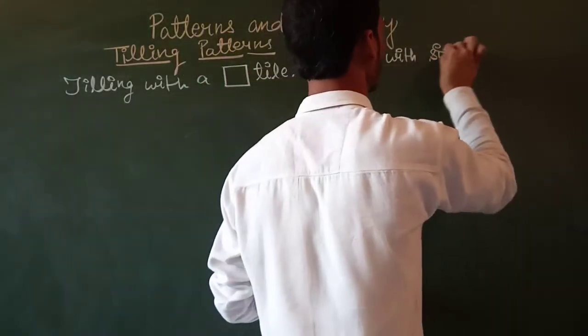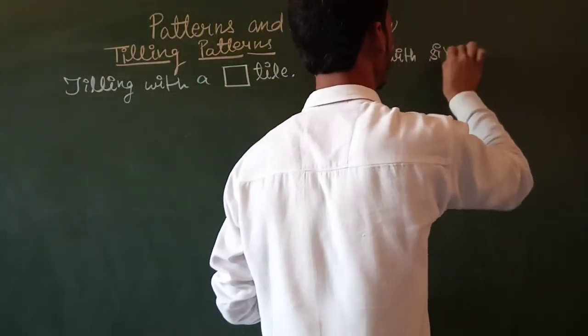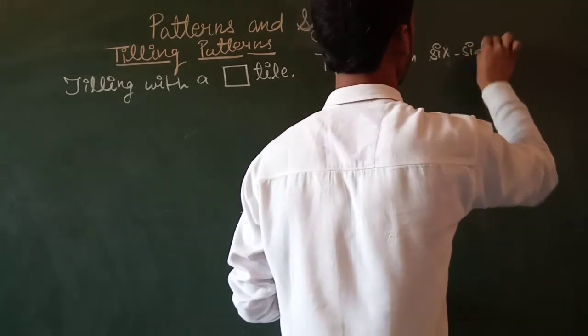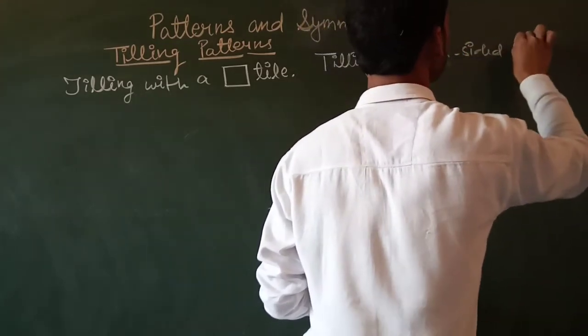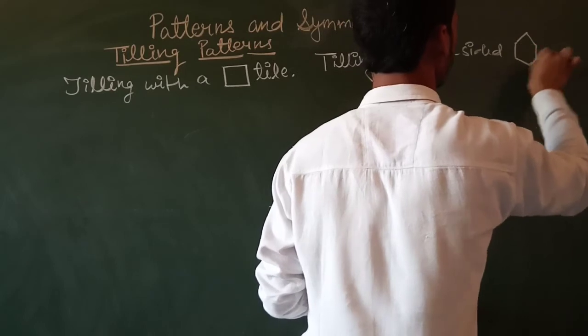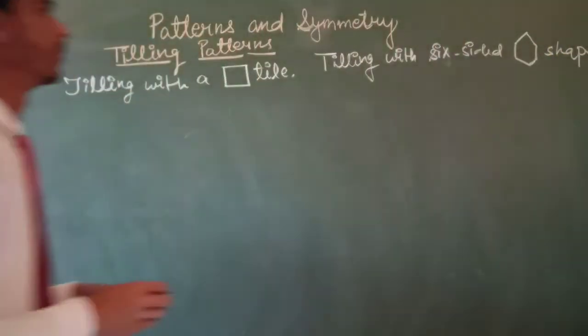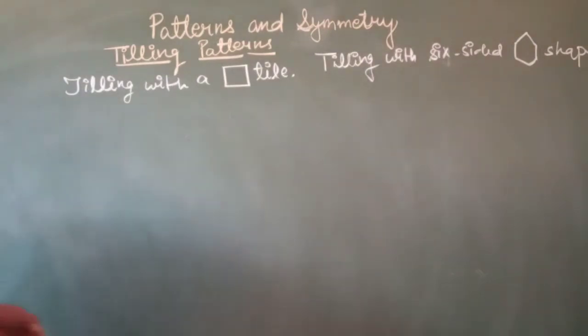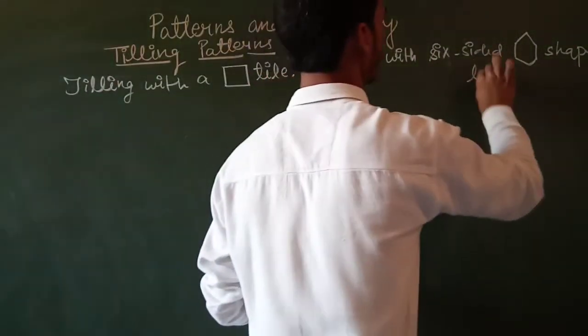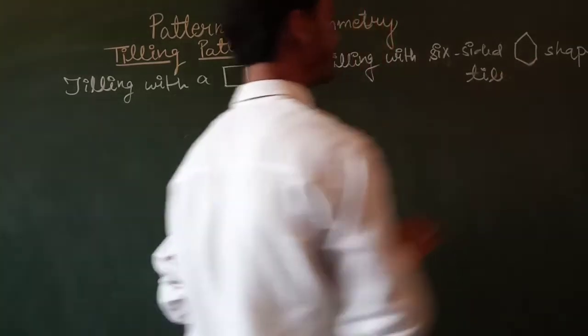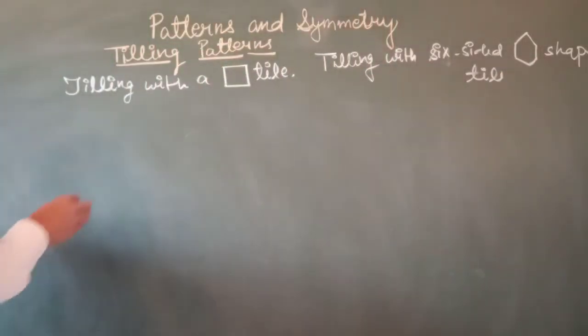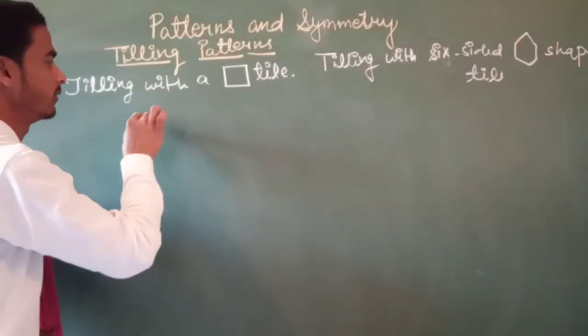Six-sided shape tile. Listen, how can we form a square tile pattern?